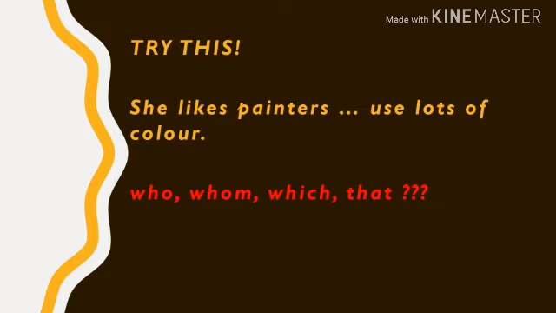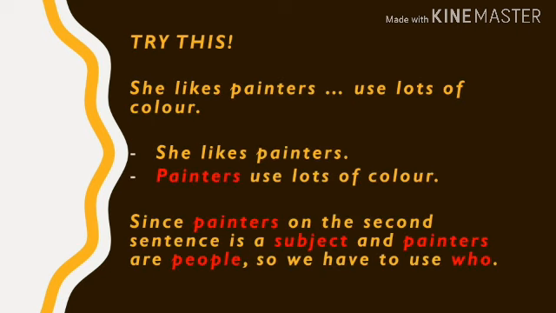Okay, now try this out. She likes painters, blah blah blah, use lots of color. What's the answer? Is it who, whom, which, or that? In order to be able to answer this, try to use this way. Split the sentence into two.